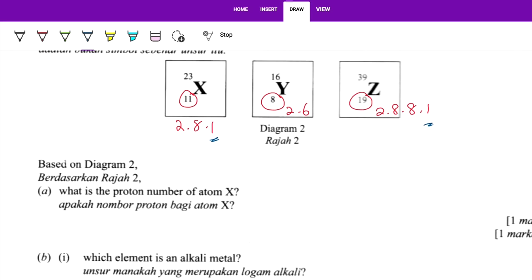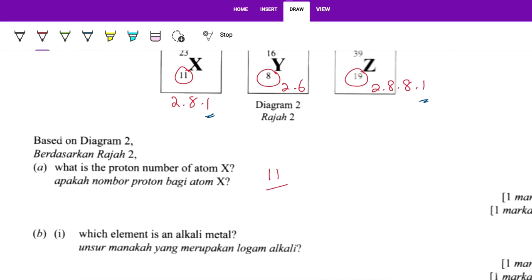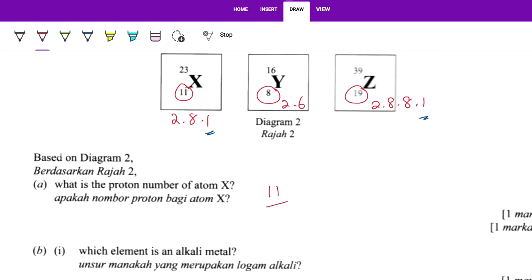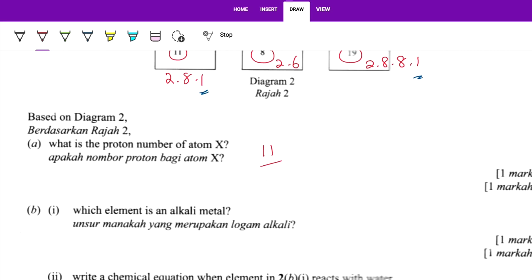Now let's see the question. What is the proton number of atom X? It's 11. Next, which element is an alkaline metal? Alkaline metals are group 1, so your answer should be X or Z, because they have one valence electron.